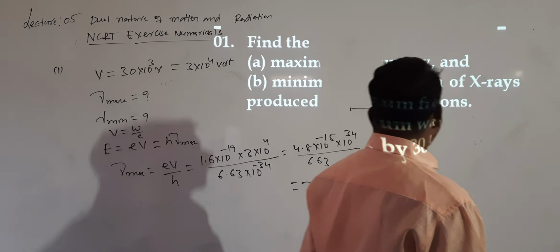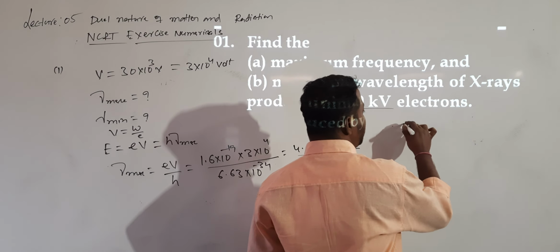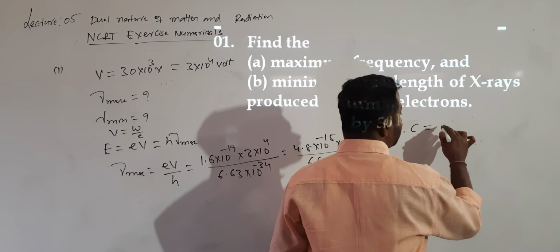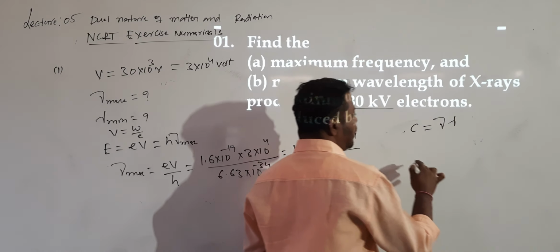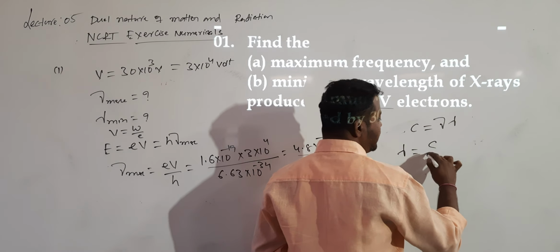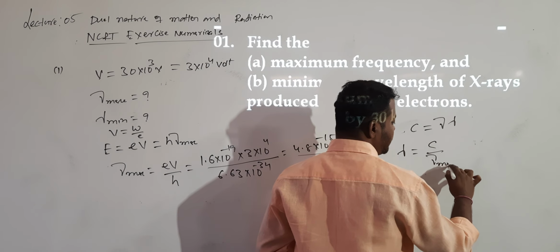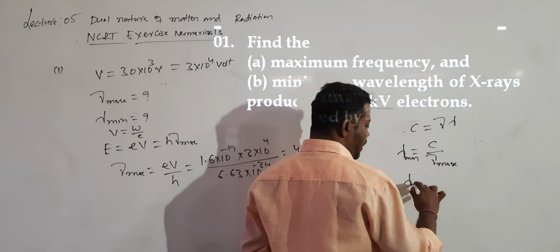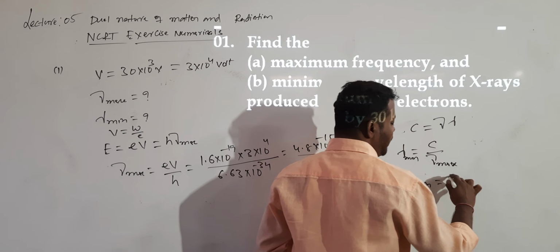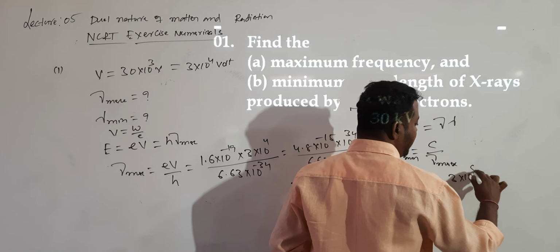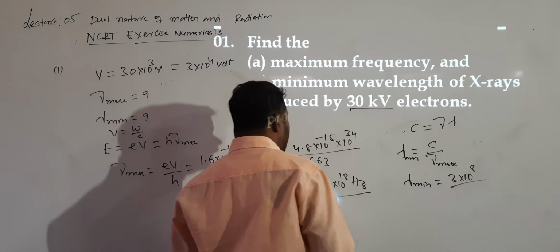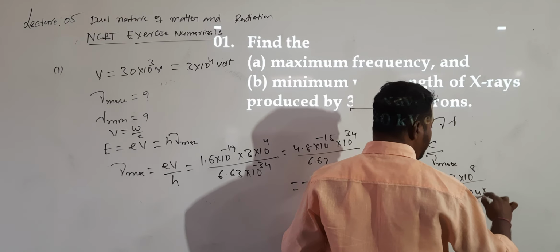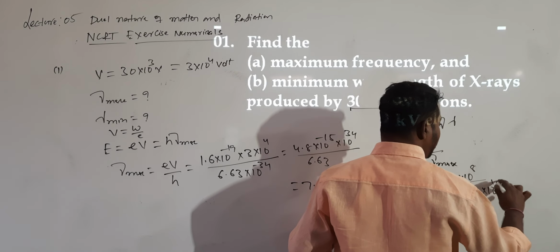How can I calculate the minimum wavelength? The minimum wavelength you can calculate in two ways. So velocity of light c is equal to nu into lambda. Lambda value is equal to c divided by nu max. This is lambda minimum. So lambda minimum is equal to c value 3 into 10 power 8 divided by how much? Nu max value given, so 7.24 into 10 to the power of 18.